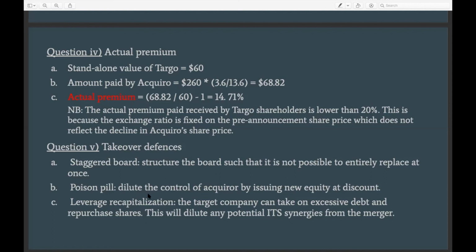So these are the three processes that companies can take in order to avoid takeovers, which is generally referred to as takeover defenses.